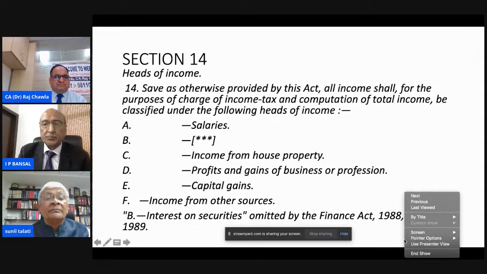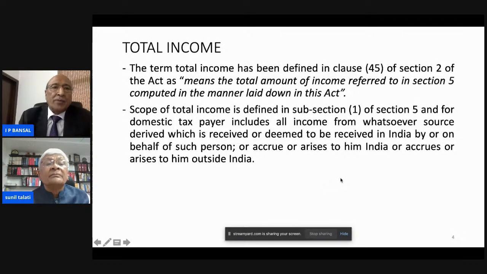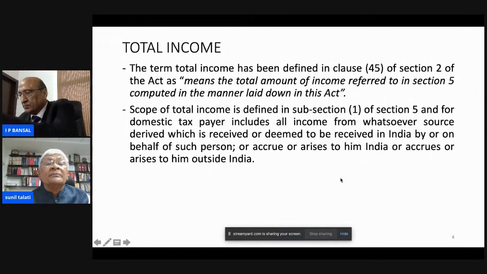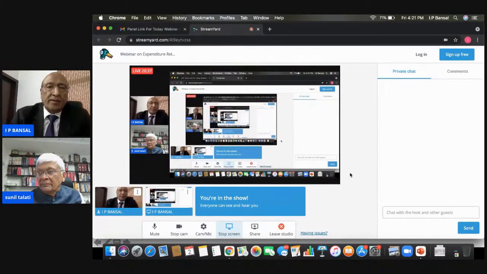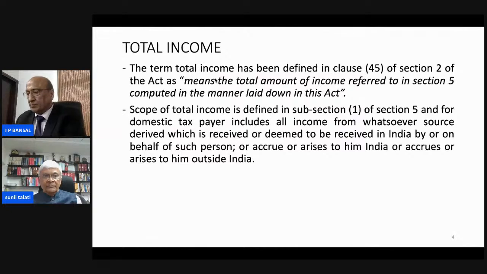The relevance of omission is that, according to the amendment, it has lost its relevance whether interest is earned on securities, and it could be included either in income from other sources or under the profit and gains of business or profession.